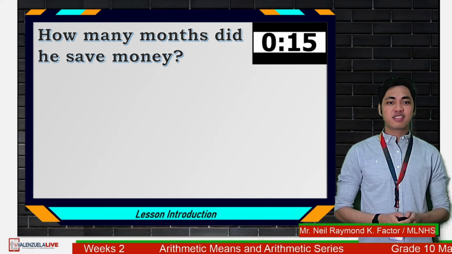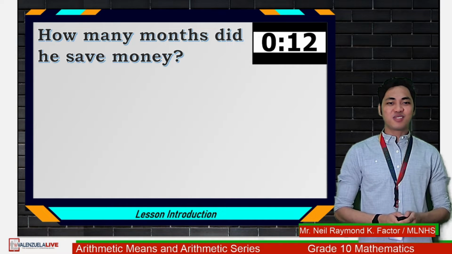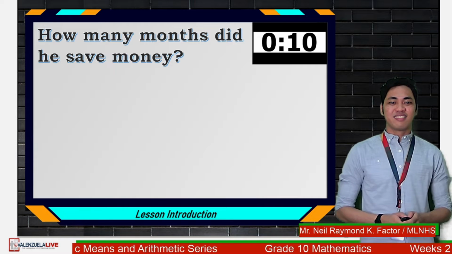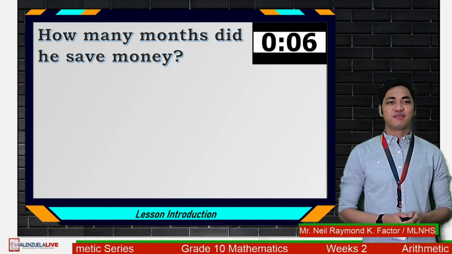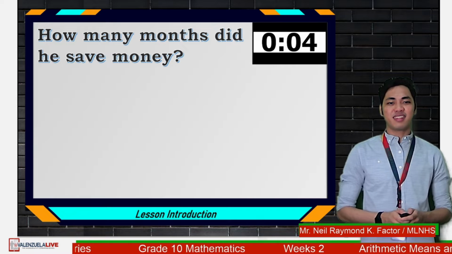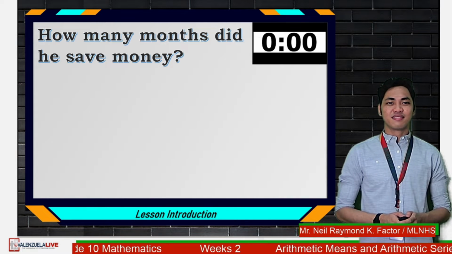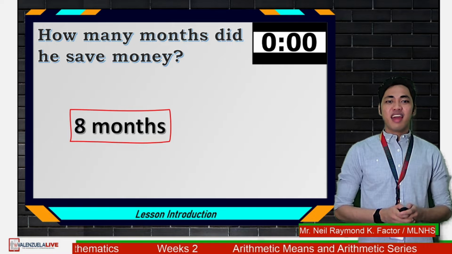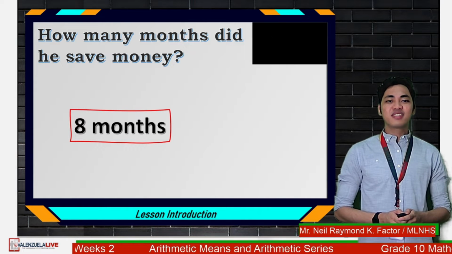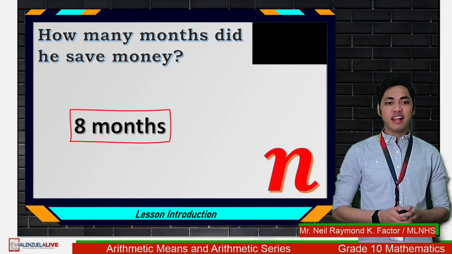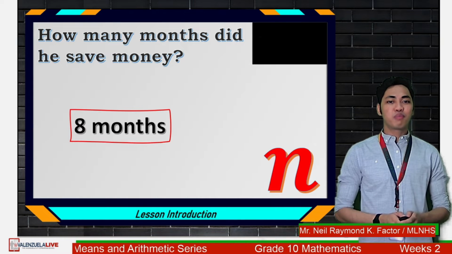How many months did he save money? You may comment your answers now. Again, how many months did he save money? All right, 8 months is correct. Relating to the sequence notation, this is your n, or the number of terms. This time, number of months.